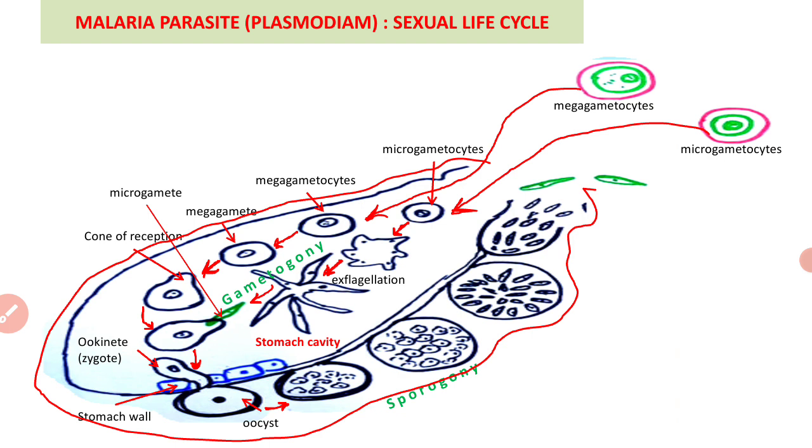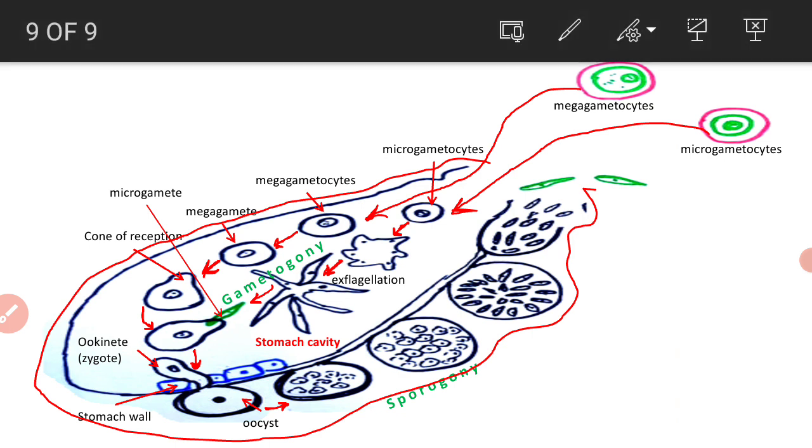In this way, about 10,000 minute sickle-shaped sporozoites are formed in each oocyst.